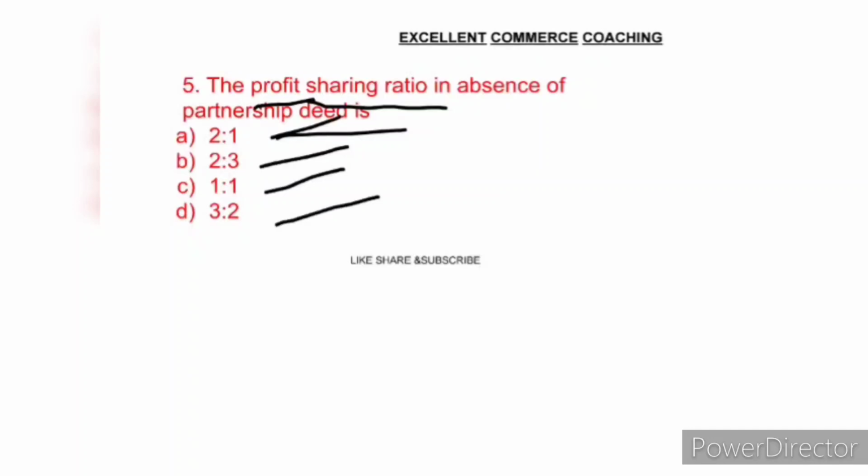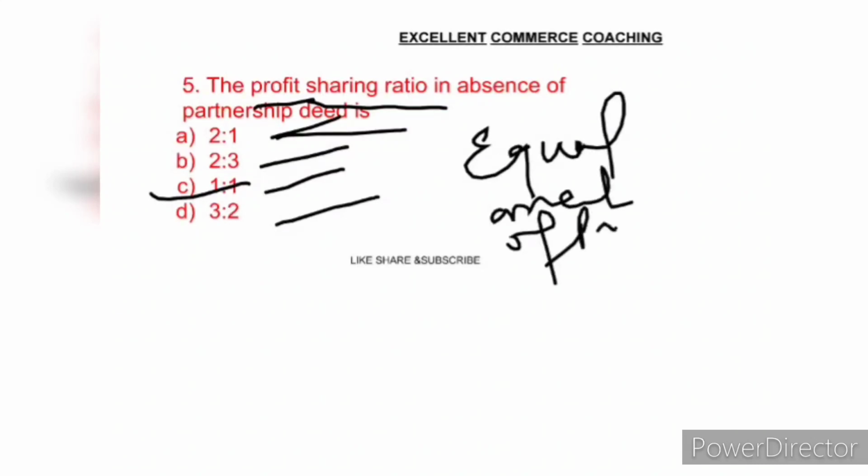So the right option is option C, because we have already discussed in class that in the absence of partnership deed or partnership agreement, the profit sharing ratio should be equal. It means the partners will take an equal amount of profit. Clear? Okay, next.